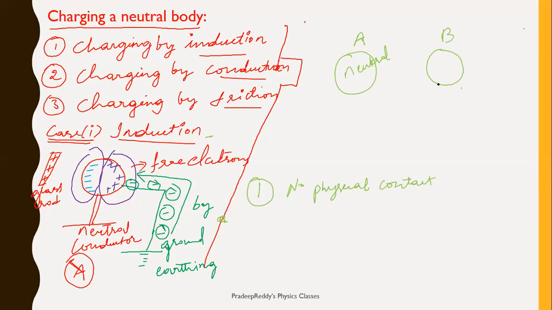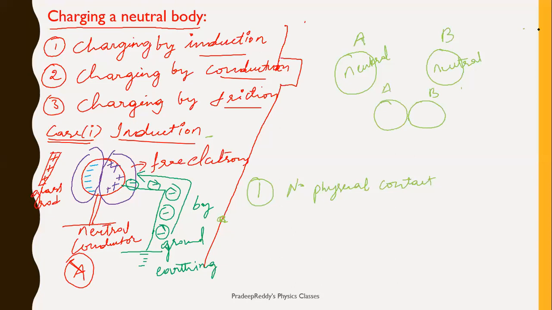So as they are neutral, net charge is equal to 0. Positive and negative charges on their surfaces are equal. Now I'll bring these two bodies closer to each other. This is A and this is B. As these two bodies are neutral, when you connect them, there is no transfer of any charge.